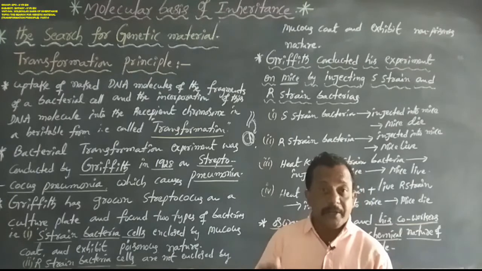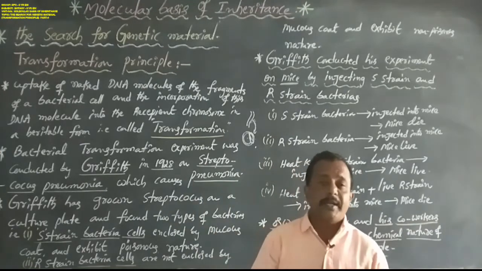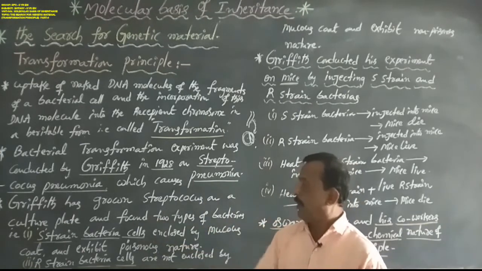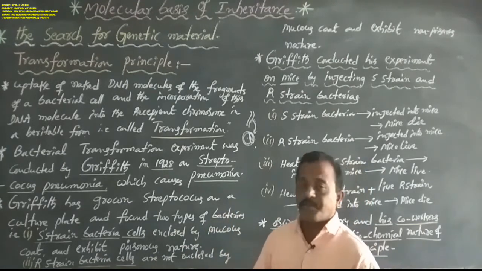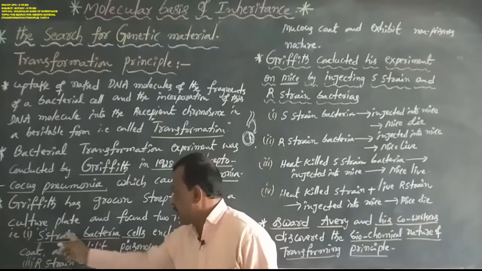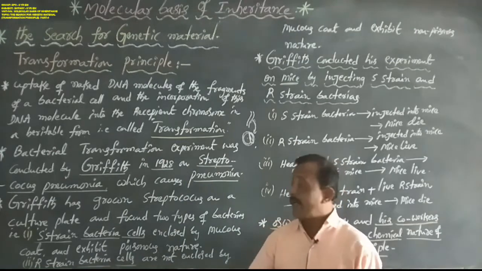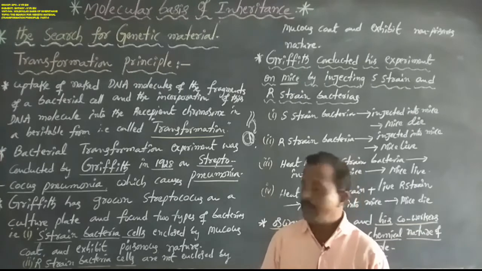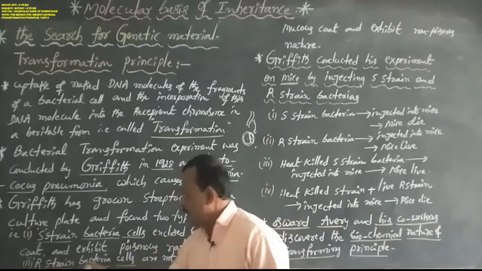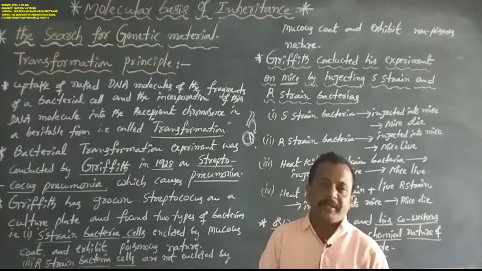One is the S bacteria, the smooth strain bacteria, S for smooth. The second is the R bacteria, the rough strain bacteria. Smooth coat bacteria and rough coat bacteria.